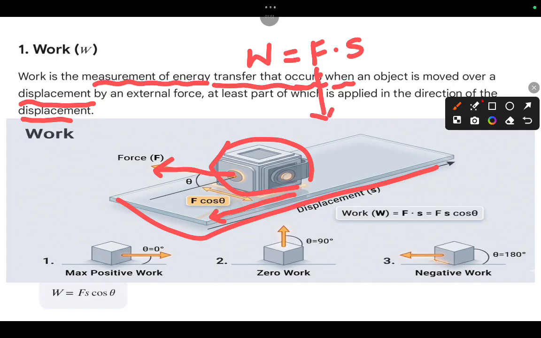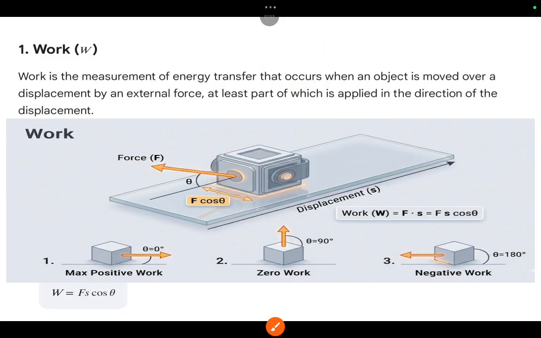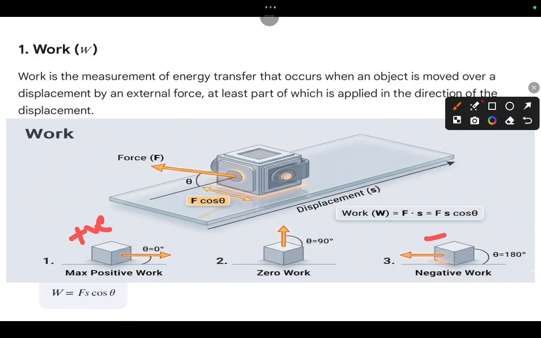where force is a vector. I will explain that. Based on the angle between force and displacement, the work has been classified into three different types: positive work, negative work, and zero work.